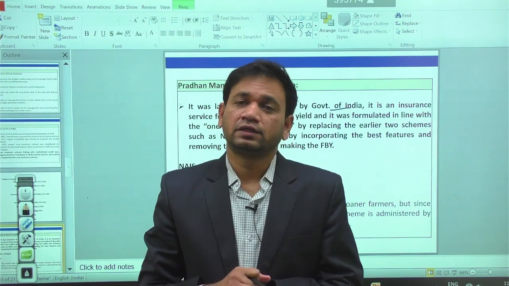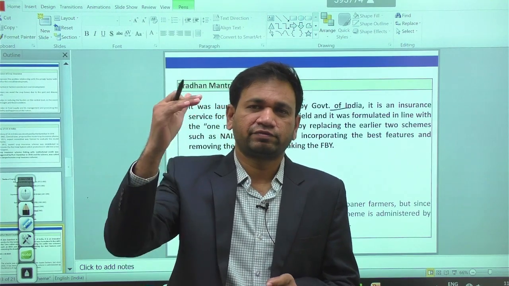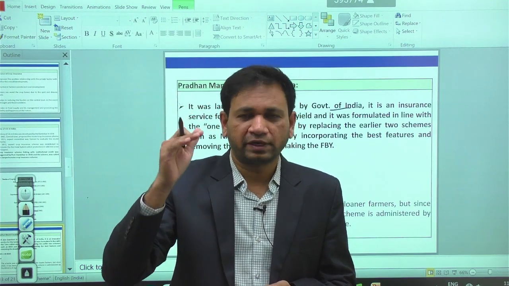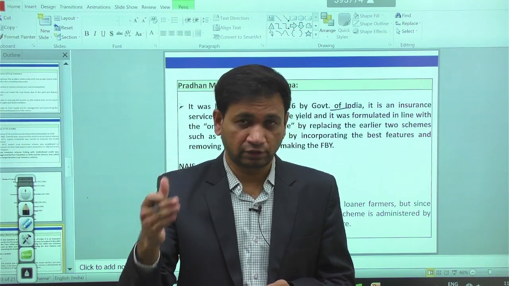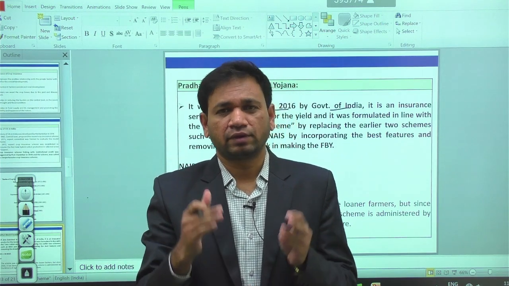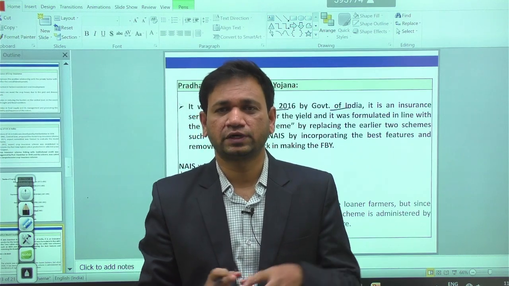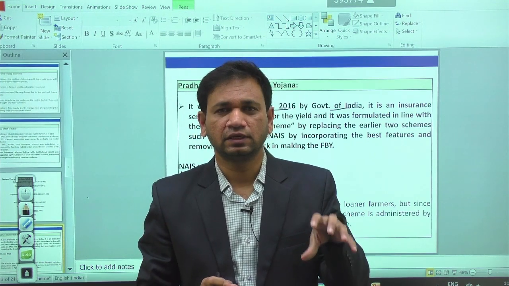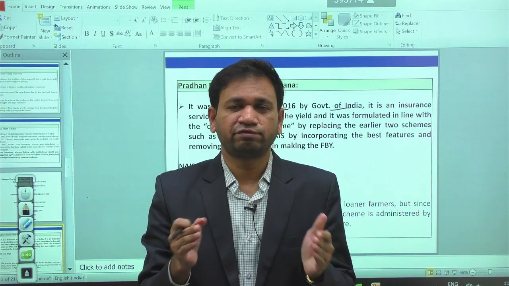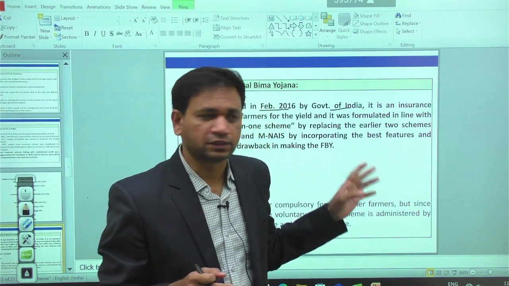Apart from that, in the case of the Fasal Bima Yojana, we have different kinds of premium, right? 2%, 1.5% and 5% for different crops. Apart from that, we're using the remote sensing technique to find out the damages in a given region. So these are some features we have in the case of the Fasal Bima Yojana.